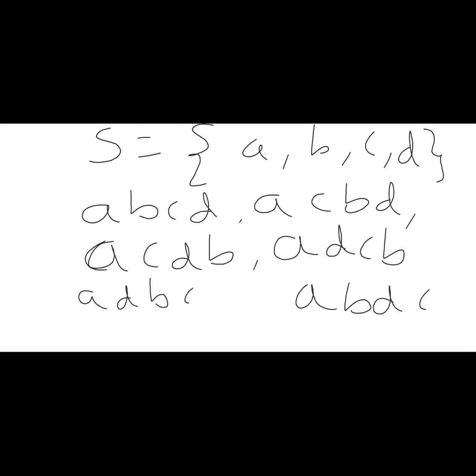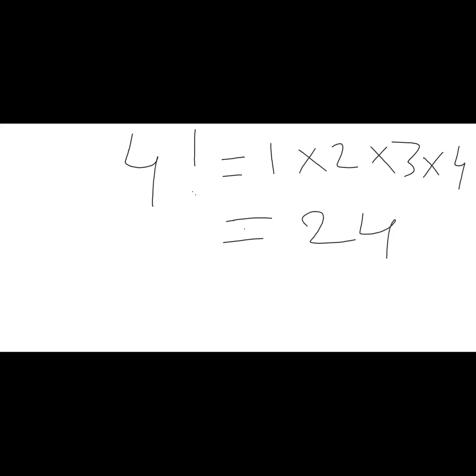So, how many combinations will we get here? How many letters are there? 4 letters. So, we'll get 4 factorial combinations. What does 4 factorial mean? 1 into 2 into 3 into 4, which is 24. We will get 24 permutations.